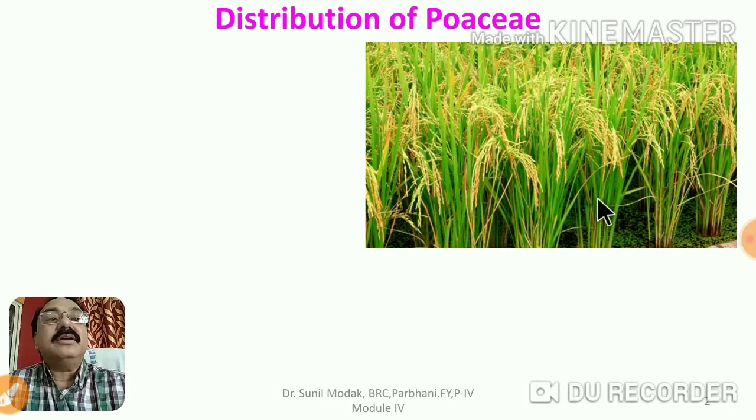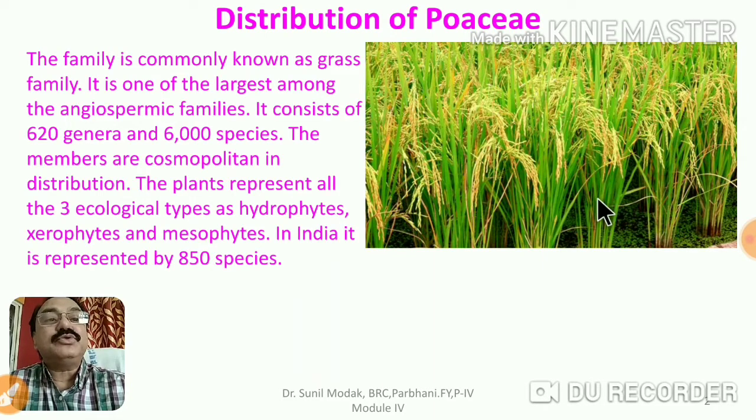You can see the distribution of the Poaceae; if you look at this earth, it occurs everywhere. That's what we call cosmopolitan in distribution. This family is usually called the grass family, and it is one of the largest angiospermic families because it consists of about 620 genera and 6000 species. If we talk about India, we also have 850 species of members of this family Poaceae.